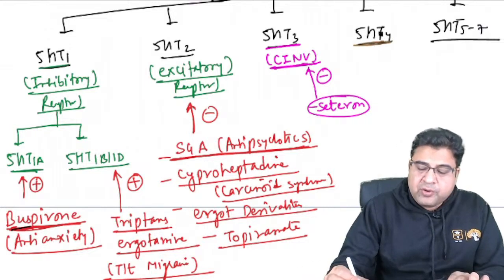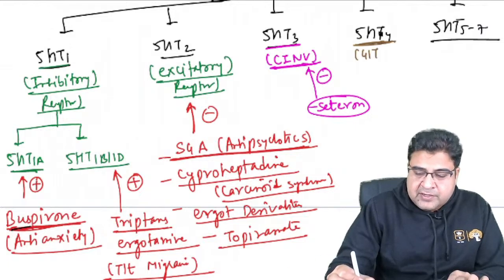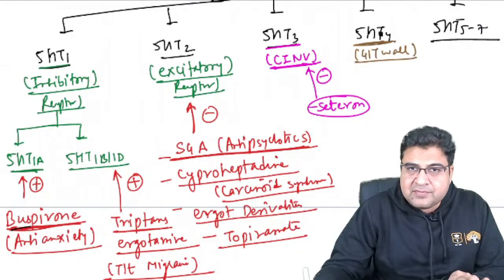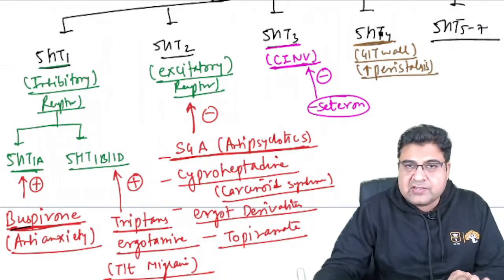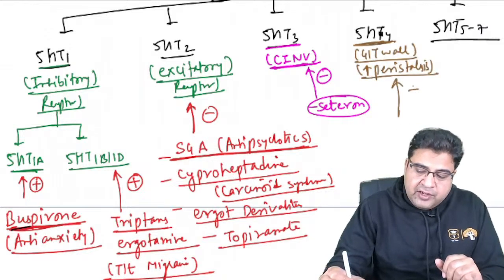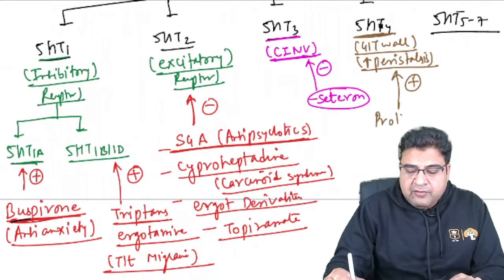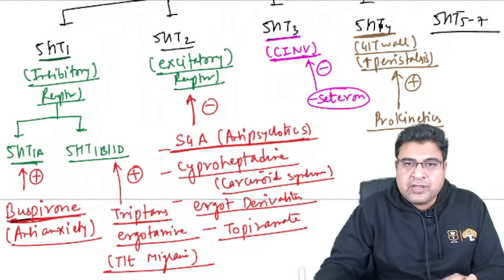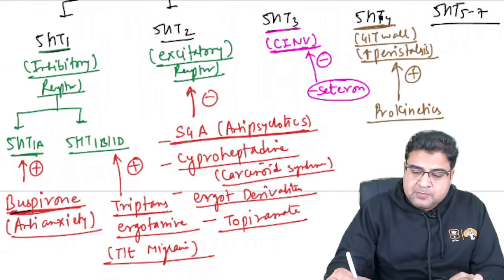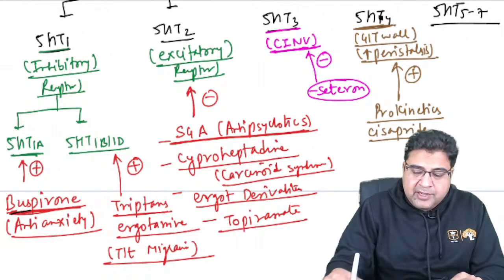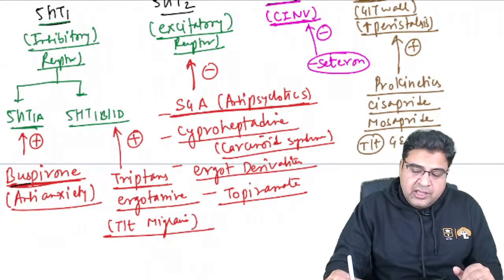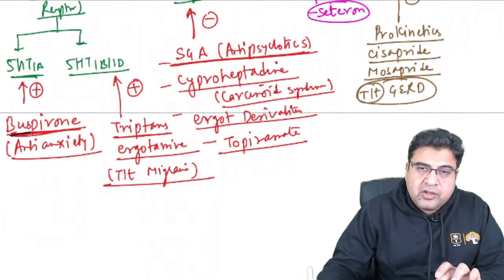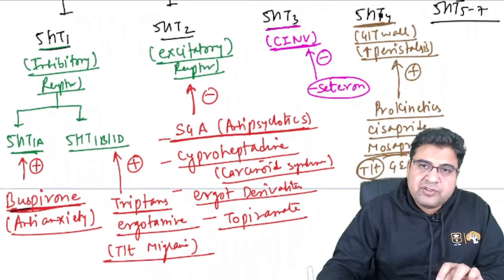Now if we talk about the serotonin 4 receptor, it is present on the GIT wall, on the GIT cells, and is involved in peristalsis. It can increase the peristalsis of the GIT. Whenever we want to increase peristalsis, the medicines are known as prokinetic drugs, like cisapride and mosapride. These medicines are given for the treatment of GERD. These medicines act on the 5-HT4 receptor.